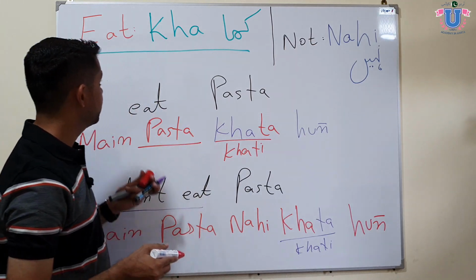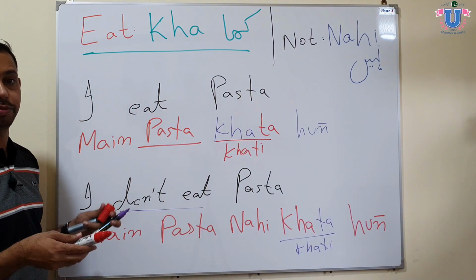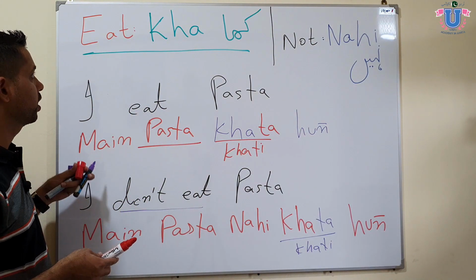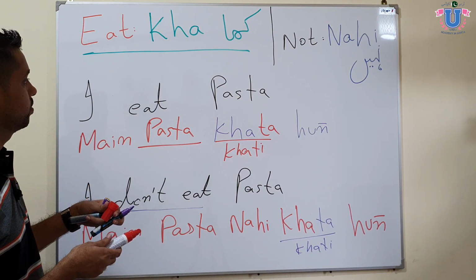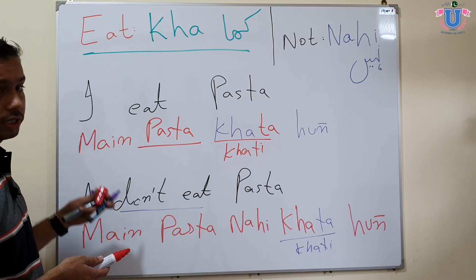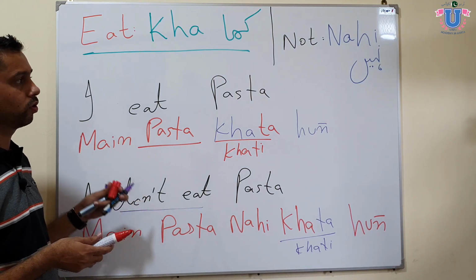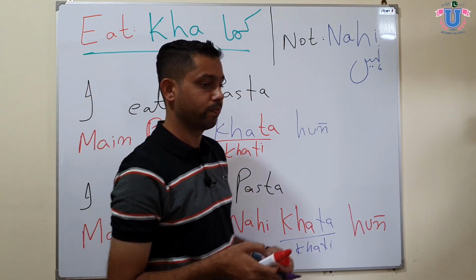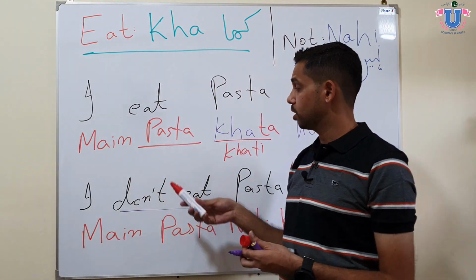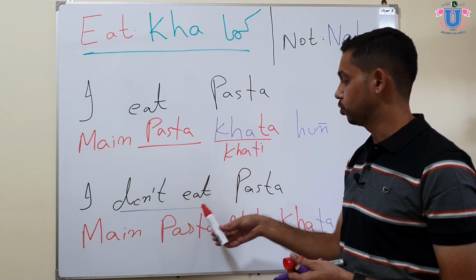Well, at the end of the video, I will give you a list of the basic verbs. I would like you to practice it yourself, like eat, speak, go, meet, drink something. I will give you a list of the basic verbs. Practice it on your end, and in our next lesson we will go into detail. Today we just learned how to say I eat pasta, I don't eat pasta.